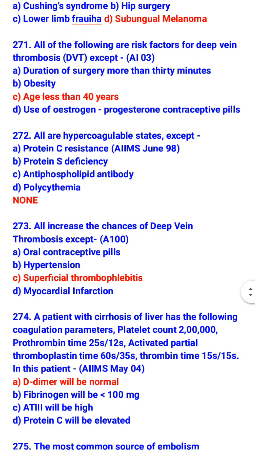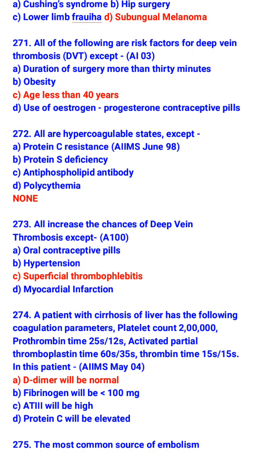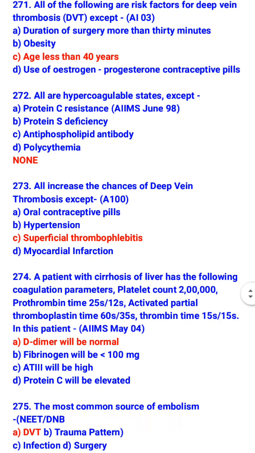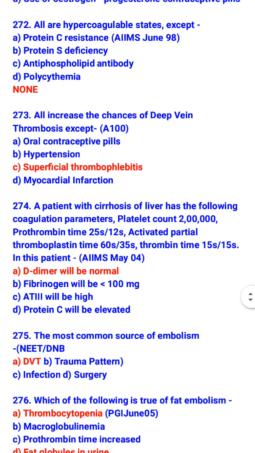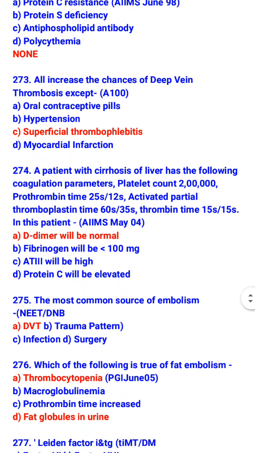All are hypercoagulable states except none of these. So protein C resistance, protein S deficiency, antiphospholipid antibody and polycythemia are all hypercoagulable states. All increase the chances of DVT except superficial thrombophlebitis. So what increases the chance of DVT? Oral contraceptives, hypertension and myocardial infarction.